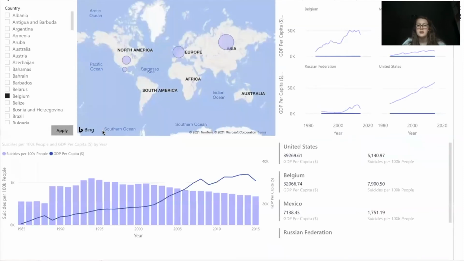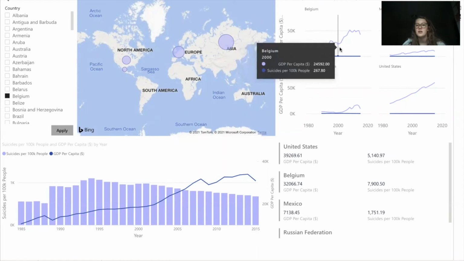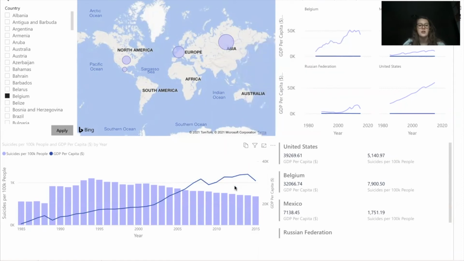So here we can see that we're looking at 4 different countries: the Russian Federation, the United States, Belgium, as well as Mexico. Here's a map to show those, as well as their suicides per 100,000 people. Over here, we're looking at suicides per 100,000 people versus GDP per capita over time. So here we can see the different rates and how those numbers change over time. And then here is a combination of all of these countries and their rates put together.